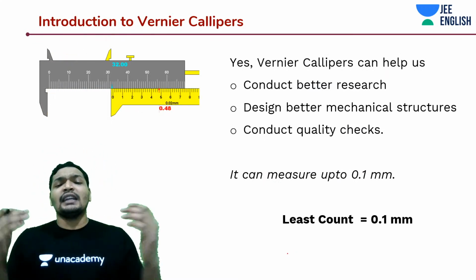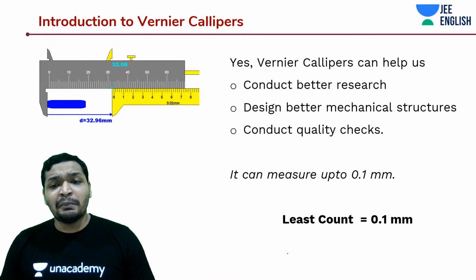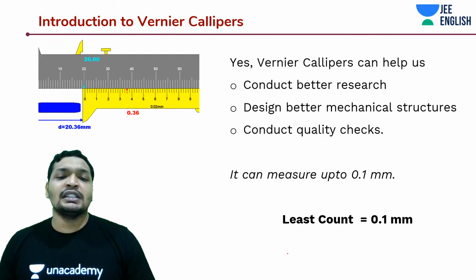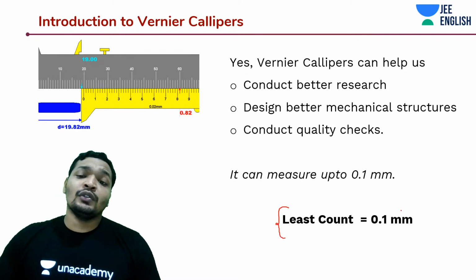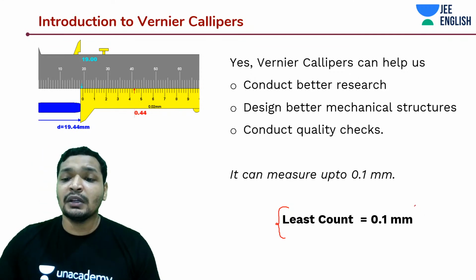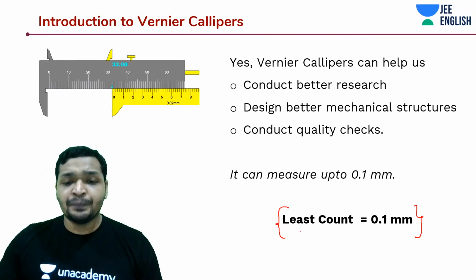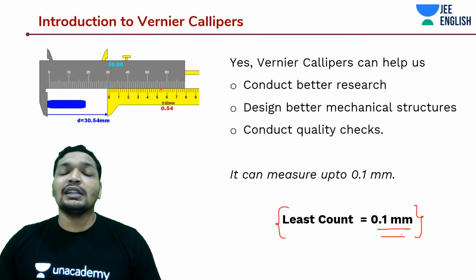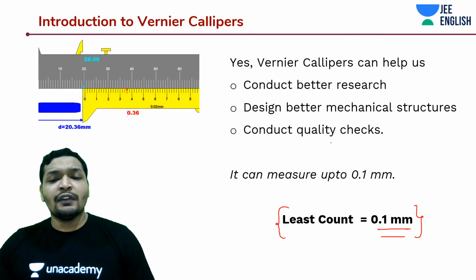Yes, your Vernier calipers can do all of those things that we discussed. You can conduct better research, you can design better mechanical structures, you can design better machines, and you can also conduct quality checks. And the other advantage is the least count of your meter scale is going to be only 0.1 centimeter, or in some cases 1 centimeter, whereas at minimum your Vernier calipers can measure in mm. So up to 0.1 millimeter accuracy is what you can measure. That means you can design better stuff for your research, for your machine design, or even to conduct quality checks.